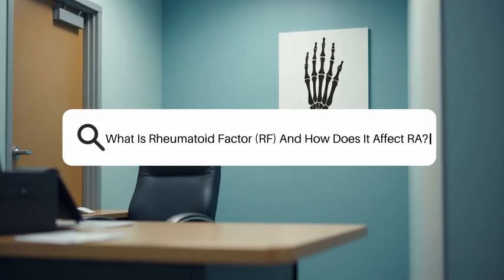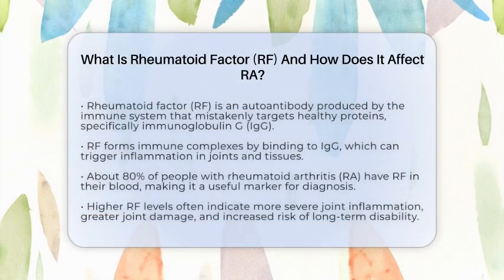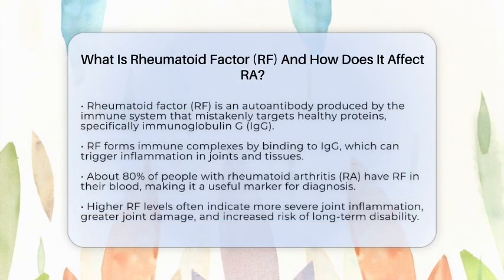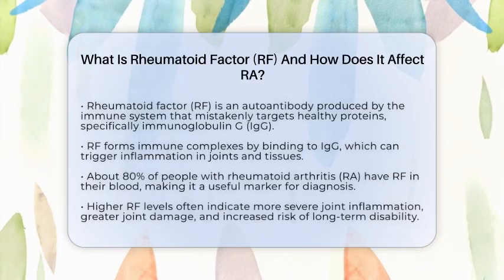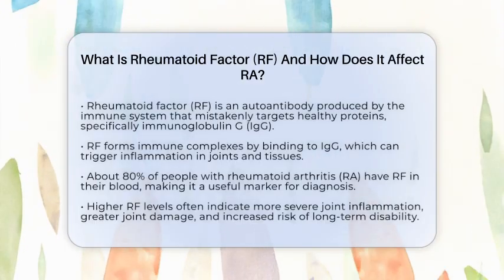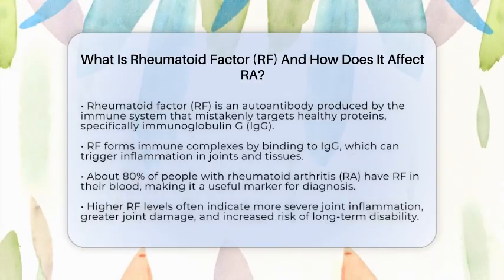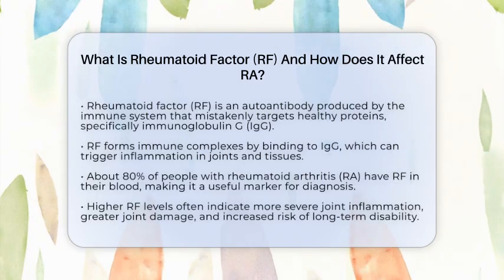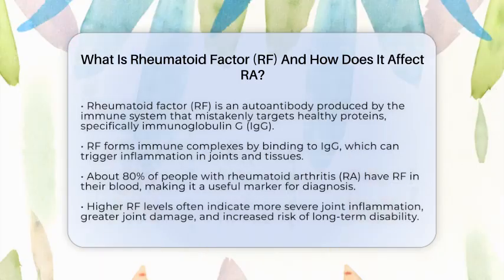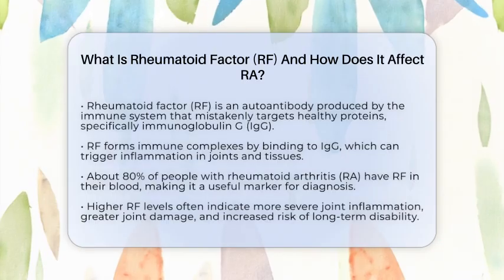What is rheumatoid factor, RF, and how does it affect RA? Imagine your immune system as your body's defense team, always ready to fight off germs and infections. But sometimes, this team gets confused and starts attacking your own body instead. That's where rheumatoid factor comes into play.